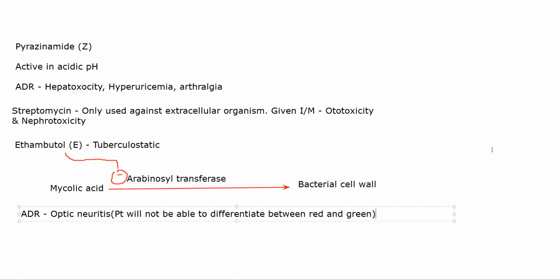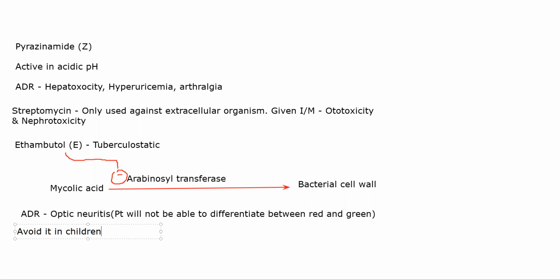In case of children, they will not be able to tell you this difference. They will not accurately be able to tell the difference in colors. They'll not be able to tell whether red or green is not visible. So it should be completely avoided in children. You will not know until the neuritis becomes extremely severe, where it might lead to blindness. So completely avoid it in children.